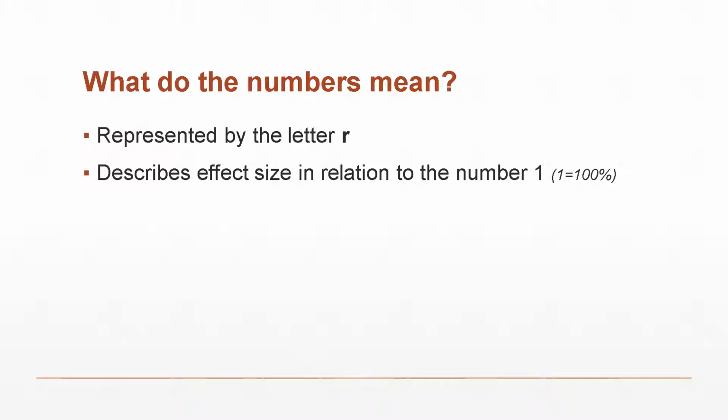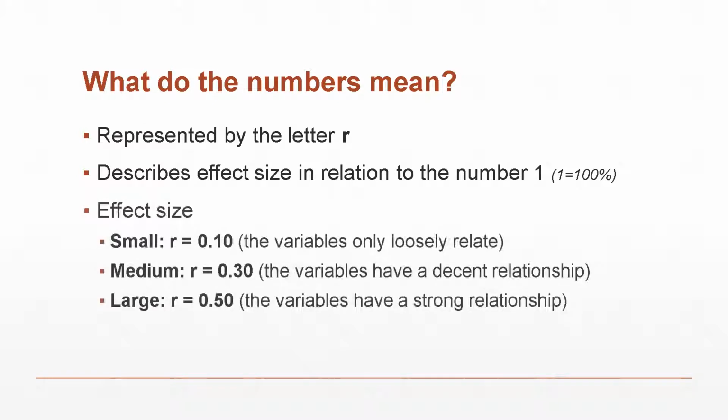So everything is less than 1, but the closer to 1, the more alike something is, right? So 0.9 is closer to 1 than 0.3. So we have this thing called effect size, and here's the scale for you all at once.